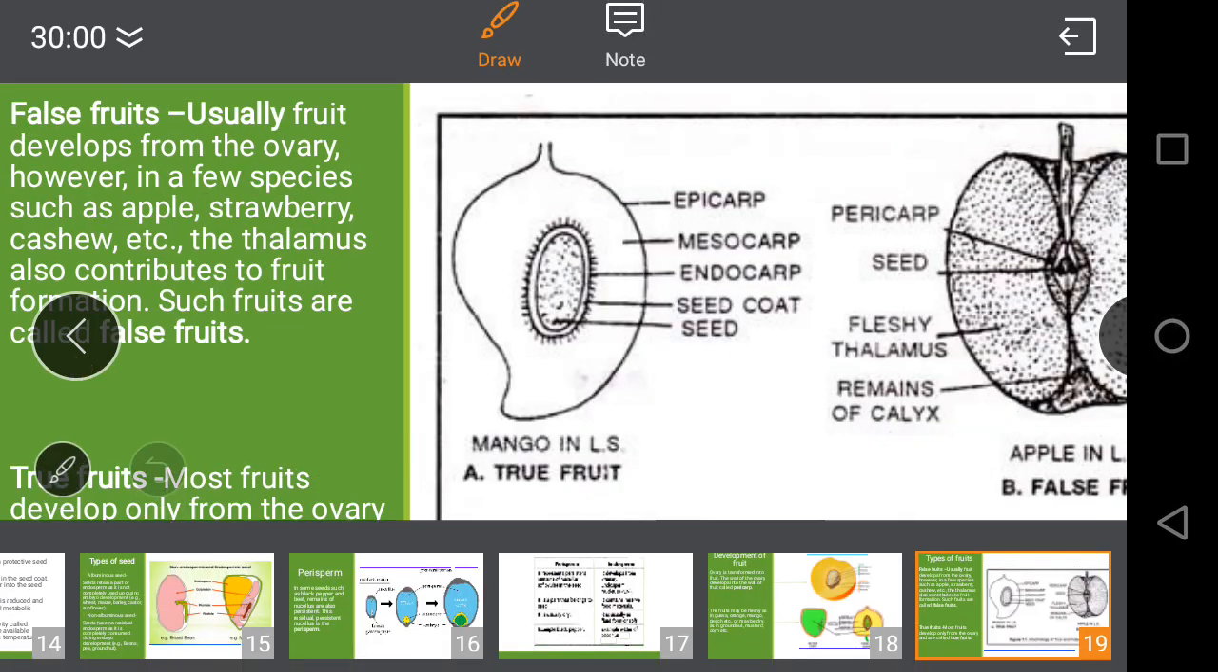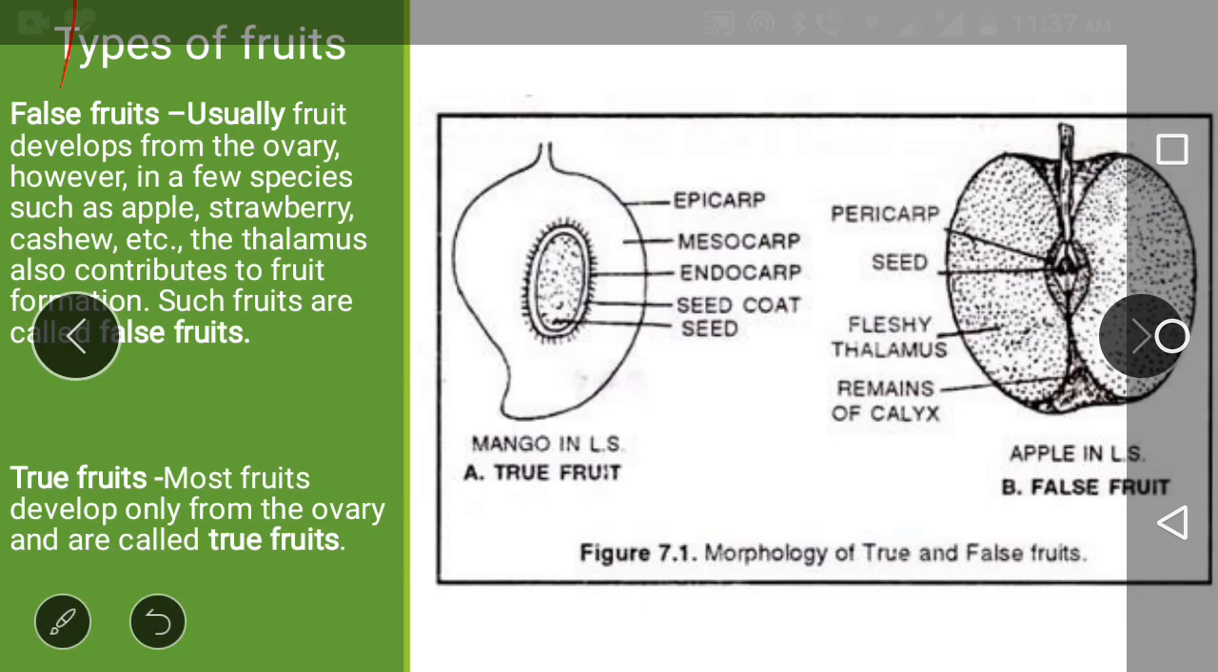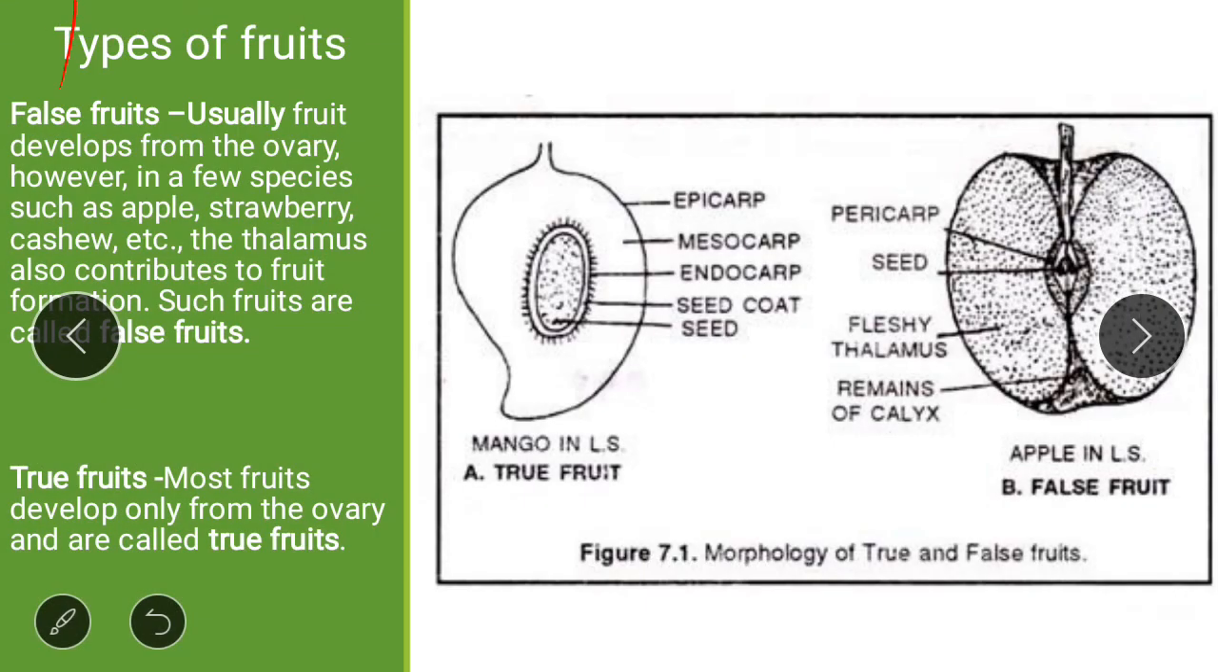Next is types of fruits. Fruits are of two types. First is false fruit and second is true fruit. As the name indicates, true fruits are those fruits which develop from the ovary, and the fruits which develop from parts other than the ovary are known as false fruits.